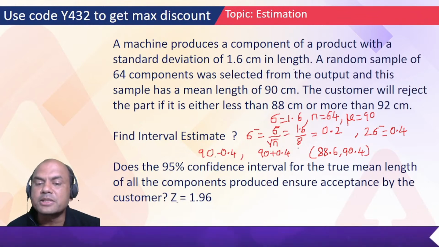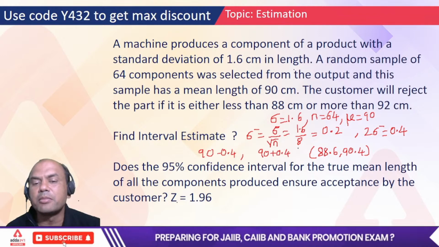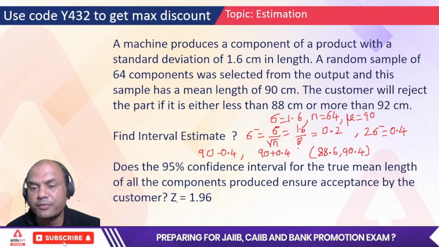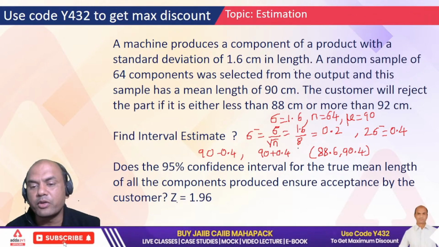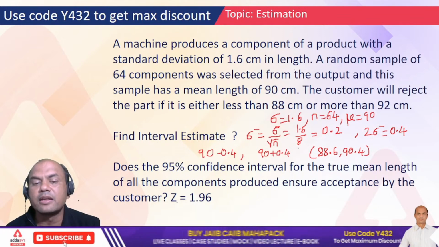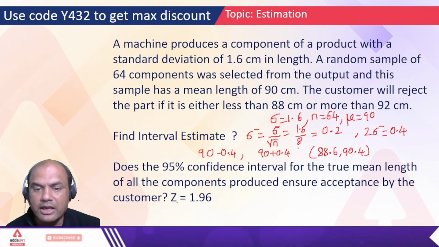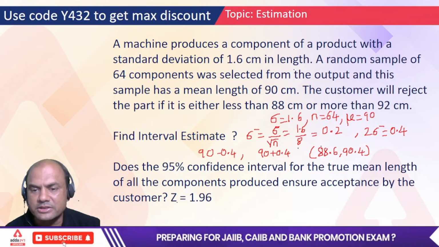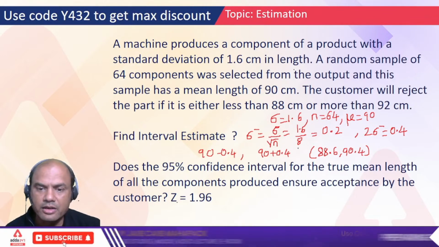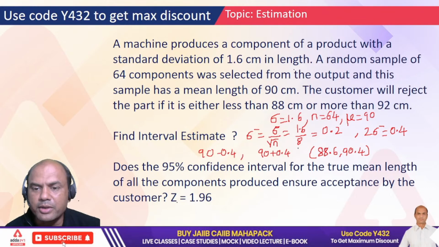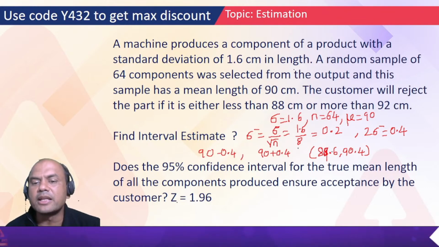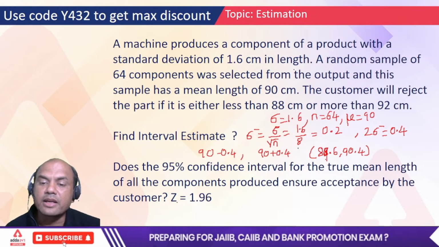So 90 plus 0.4 on this side, 90 minus 0.4 on this side, because this is mu. So my answer is 90.4 on the upper side, and the lower side 89.6, right? It should be 89.6, right?